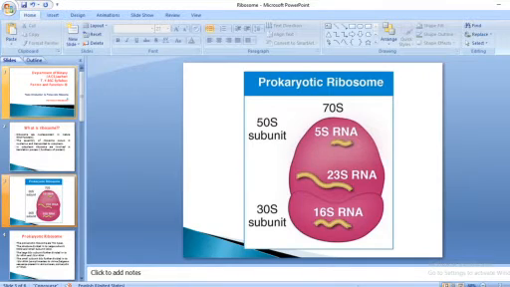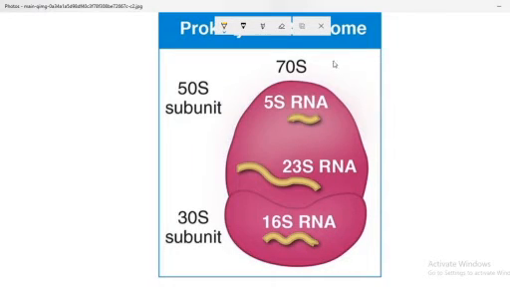The structure of ribosomes is divided into 50S and 30S, and the whole complex is called the 70S type. In the case of the prokaryotic system, the ribosome is the 70S type, and in the case of the eukaryotic system, the ribosome is the 80S type.